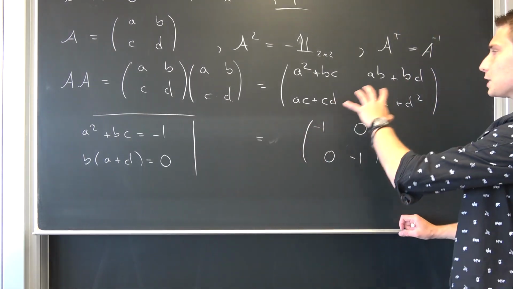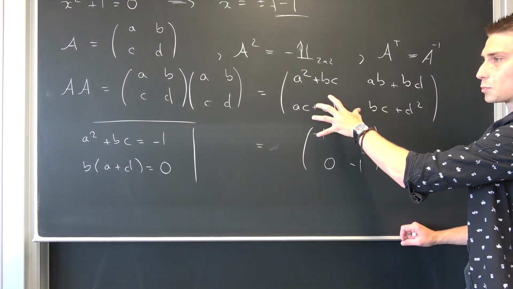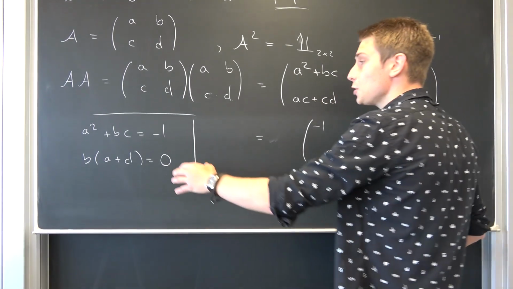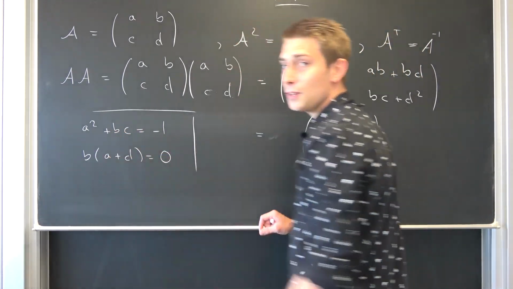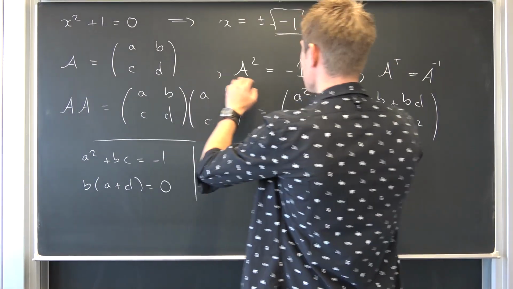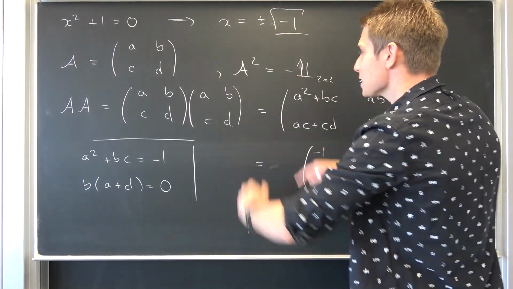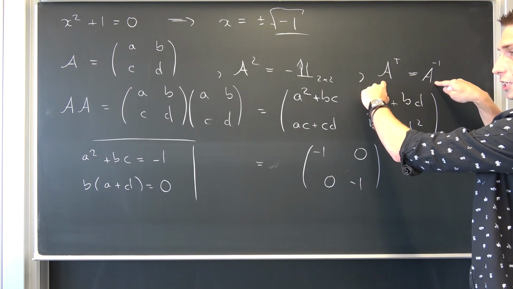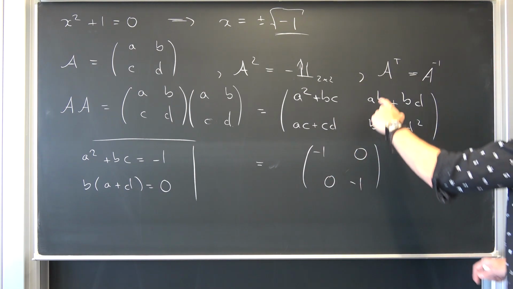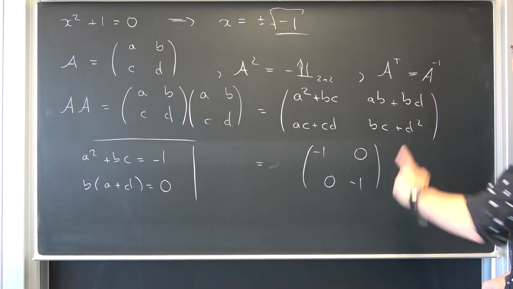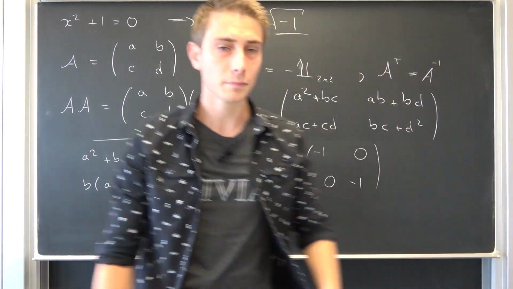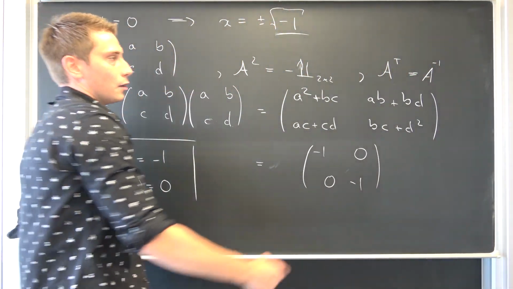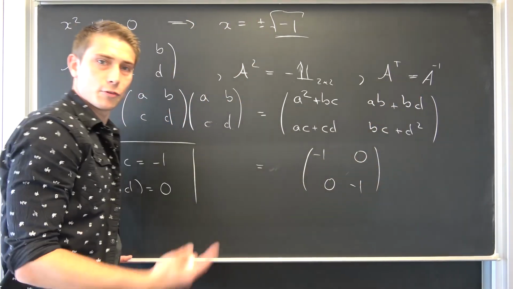Now, if we just simply were to take a look at this problem, I tried it out for myself, you are probably going to arrive at infinitely many solutions to this problem right here. This is why we had to introduce this other one right here, this other condition. This is a really important one. A transpose being equal to the inverse of A. Now, we are going to use this fact right here. At first, let us